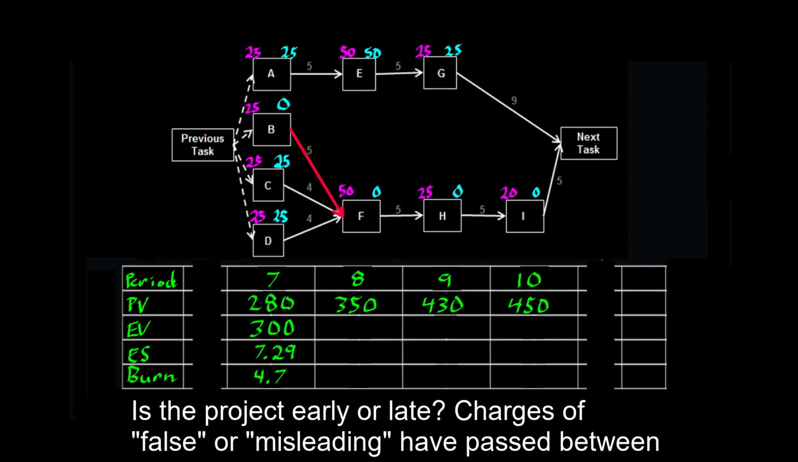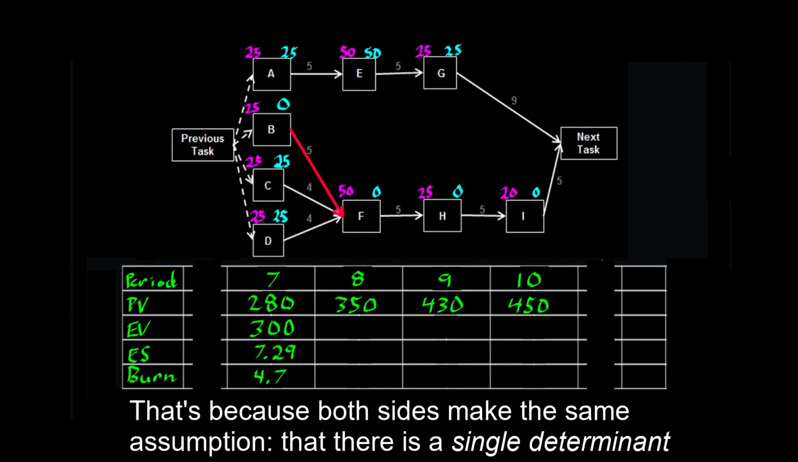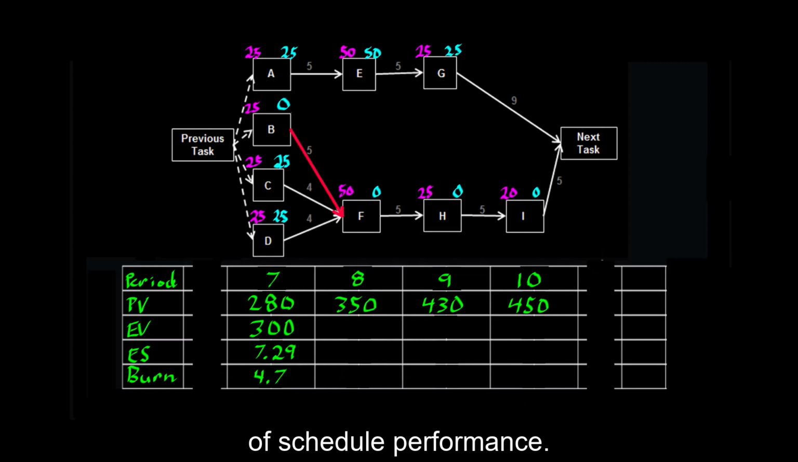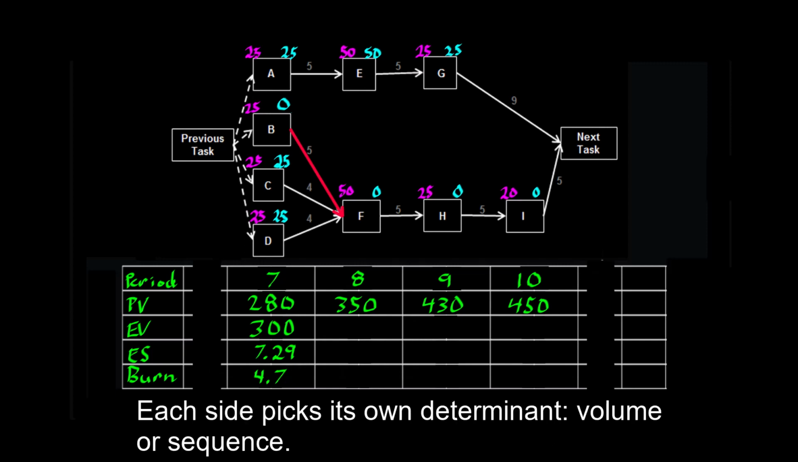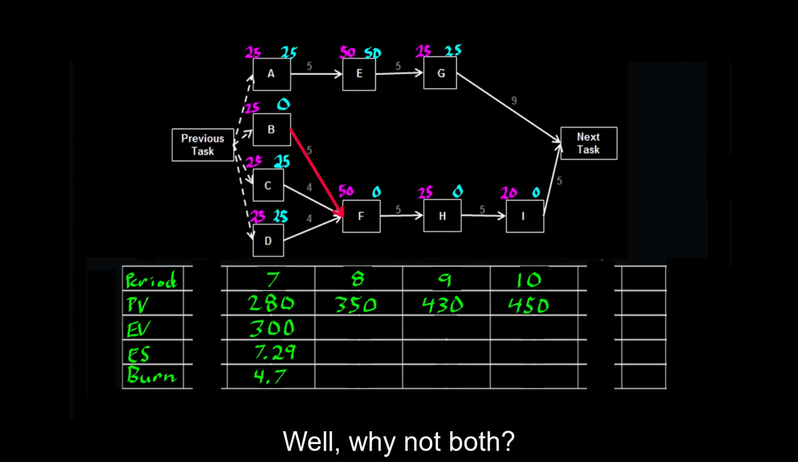Charges of false or misleading have passed between the two sides. That's because both sides make the same assumption, that there's a single determinant of schedule performance. Each side picks its own determinant, volume or sequence. Well, why not both? Here's an analogy.